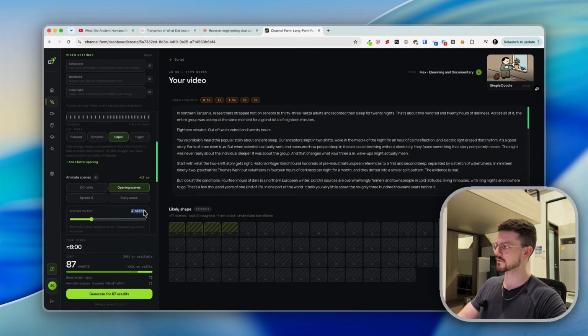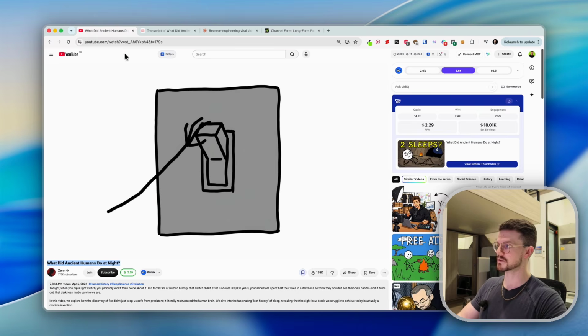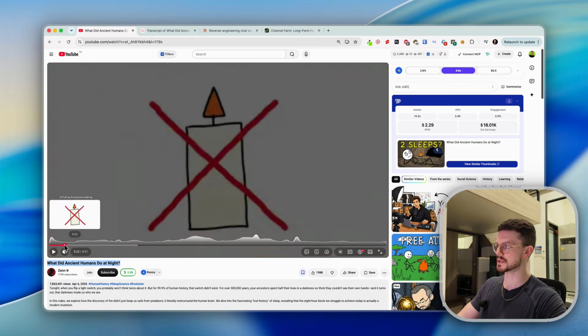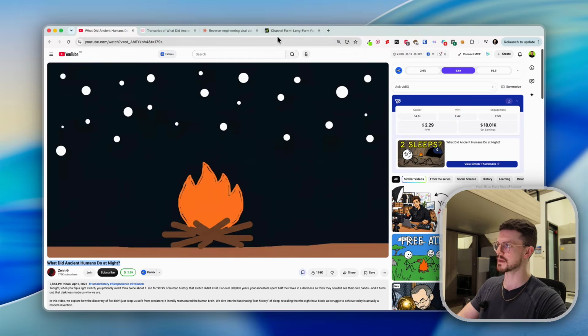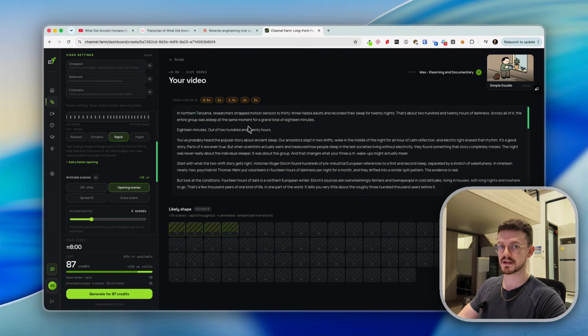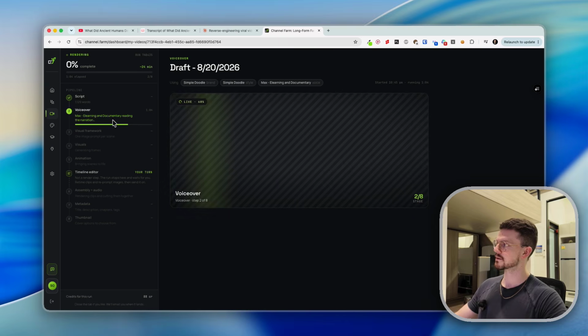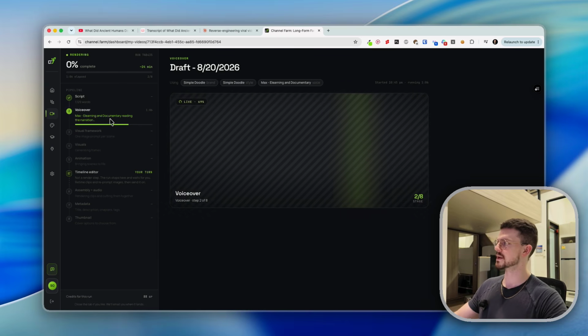So we're going to animate the first 4 scenes, which is something that this other video is not doing. These are just super basic plain images, as you can see here, but we're going to animate those to try and grab that attention. Then we're going to click on generate, and it's really that simple. So as you can see here, the AI system is literally doing everything for us.